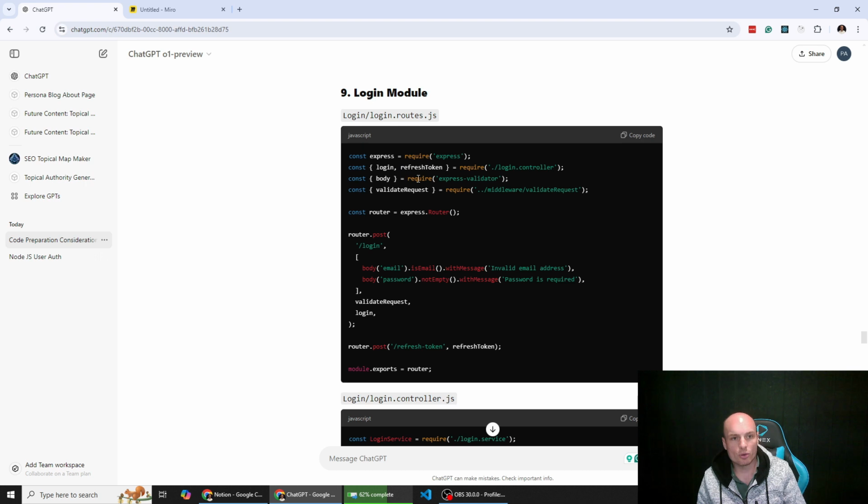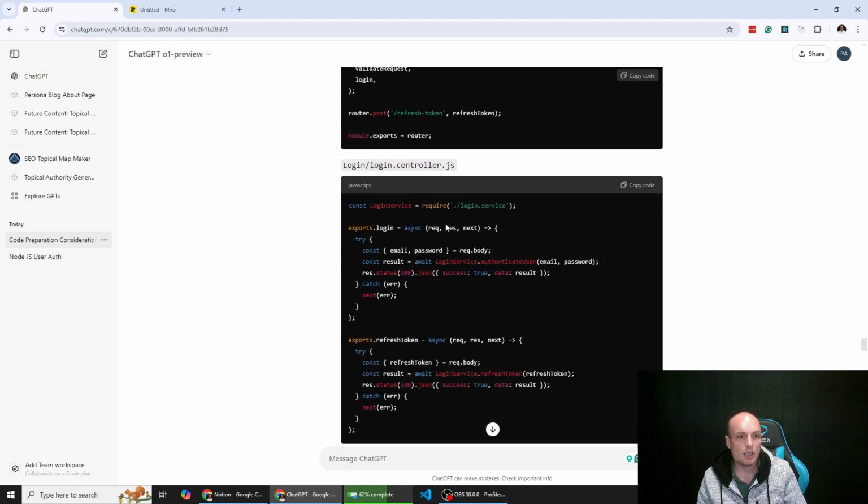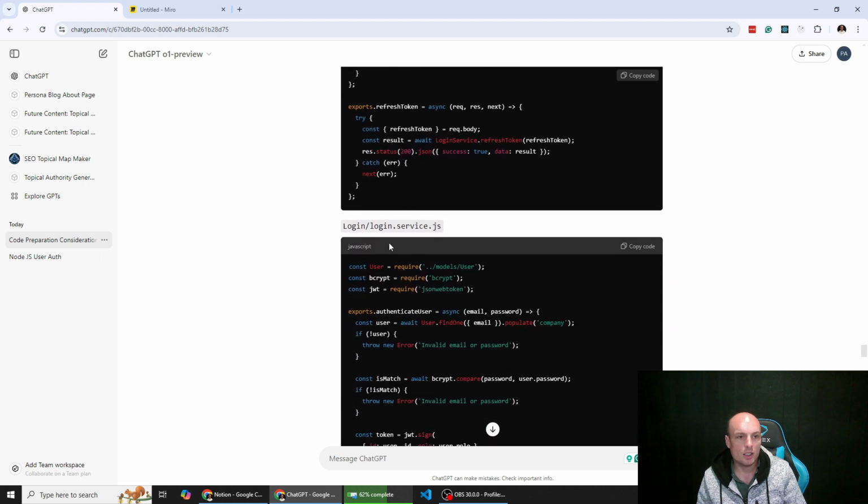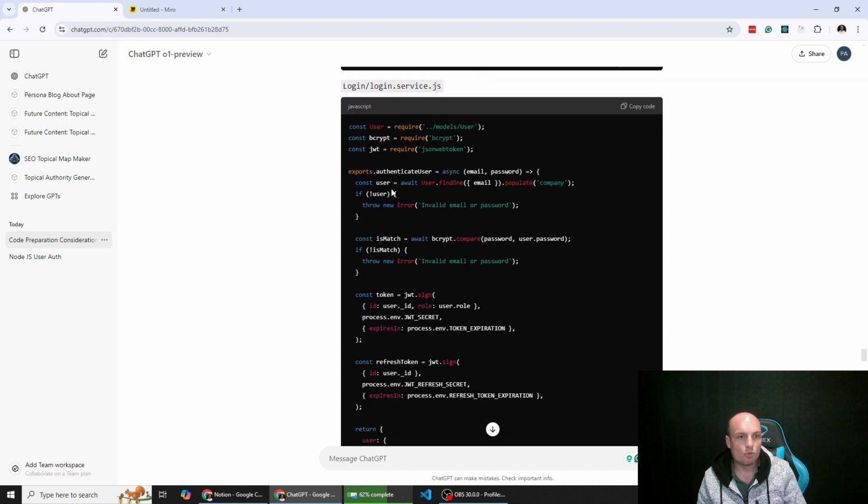Here's our login module. So again, it's going to have the same stuff. We've got our route /login. We've got some validation. We've then got our login controller. We've then got our login service. So, for example, user find the email, populate the company name. If no user, throw email or password is invalid.